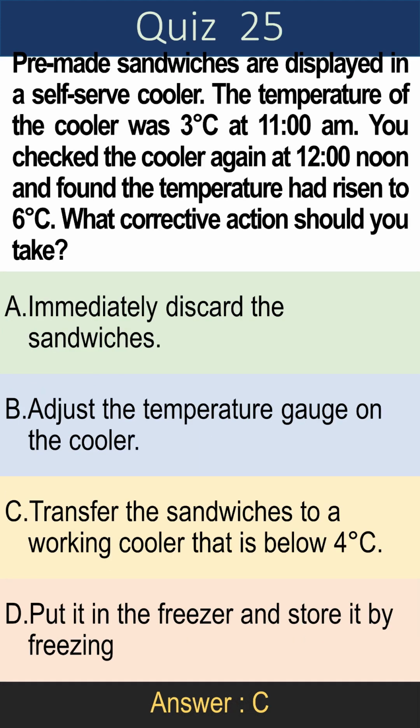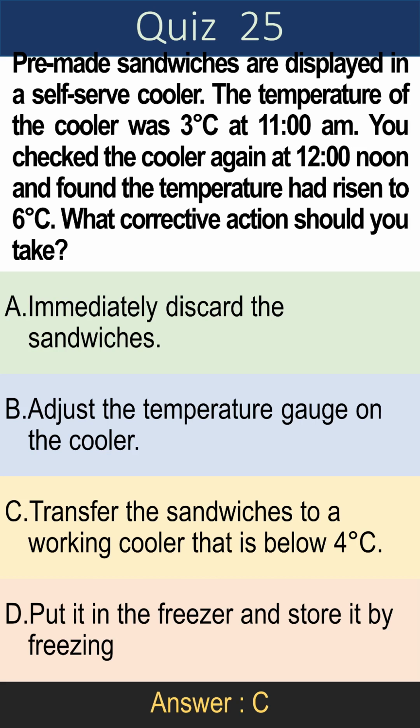Question 25. Pre-made sandwiches are displayed in a self-serve cooler. The temperature of the cooler was 3 degrees Celsius at 11 a.m. You checked the cooler again at 12 o'clock noon and found the temperature had risen to 6 degrees Celsius. What corrective action should you take?